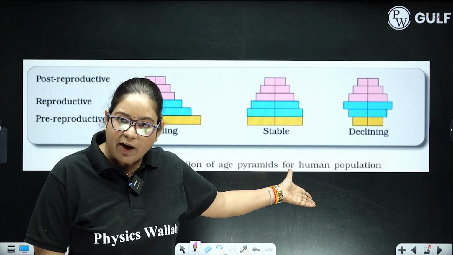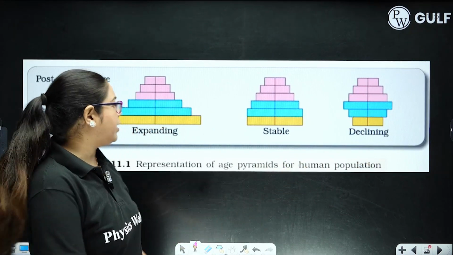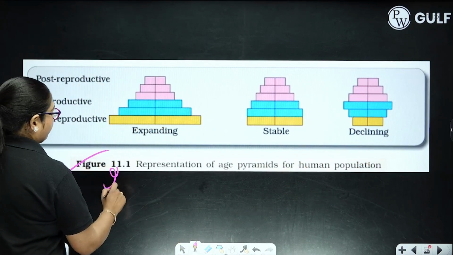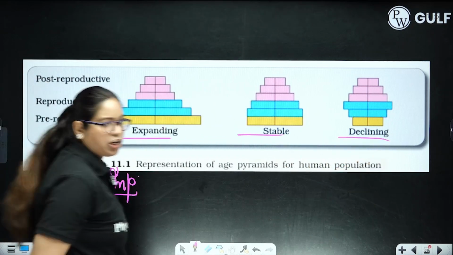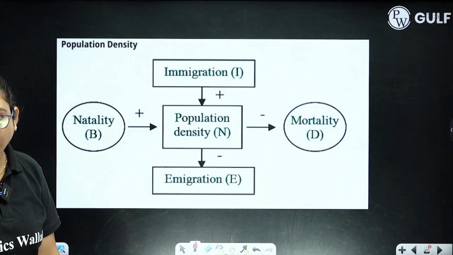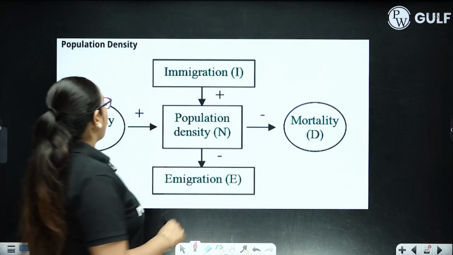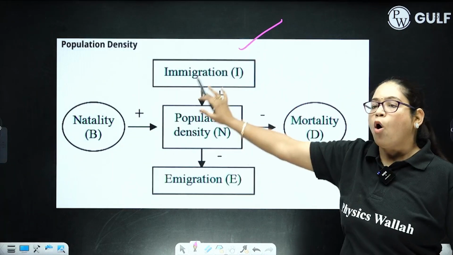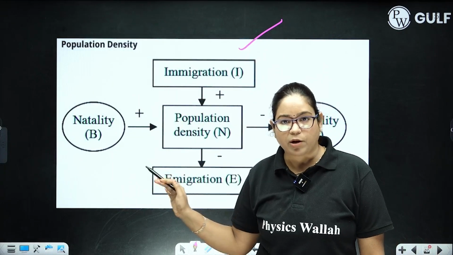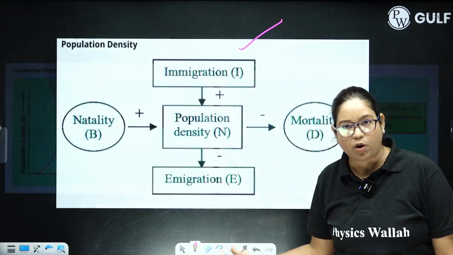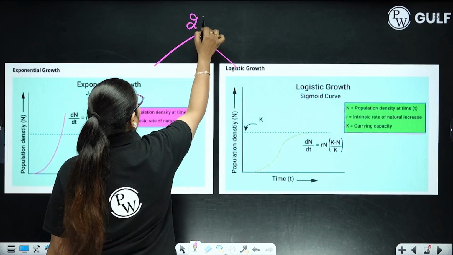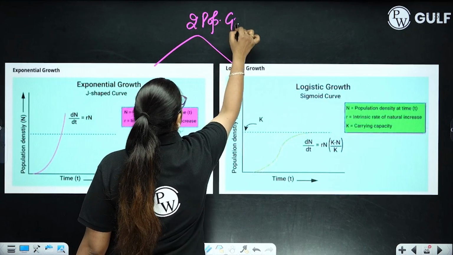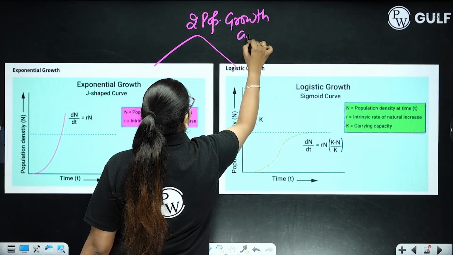The first diagram from organism and population chapter is your age pyramids, very, very important diagram. How expanding, stable and declining populations are, you have to remember about that. Then population density, who are controlling, what are the attributes of population density, you should know about them. Then the comparison between the 2 population growth curves.